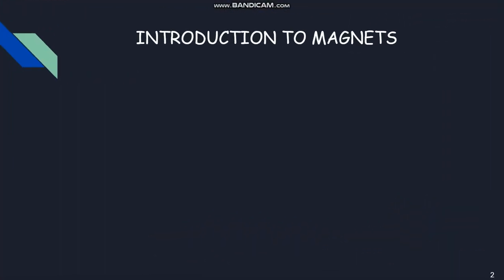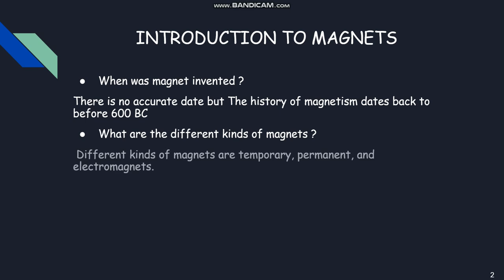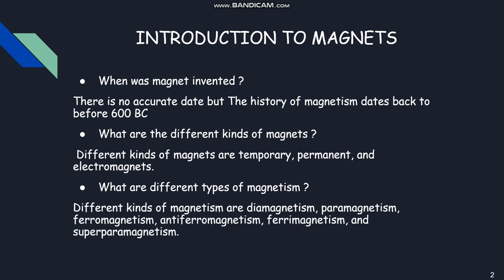In this slide you are going to be introduced to magnets. When was magnet invented? There is no accurate date, but the history of magnetism dates back to before 600 BC. What are different kinds of magnets? Different kinds of magnets are temporary, permanent, and electromagnets. What are different types of magnetism? Different kinds of magnetism are diamagnetism, paramagnetism, ferromagnetism, antiferromagnetism, ferrimagnetism, and superparamagnetism.